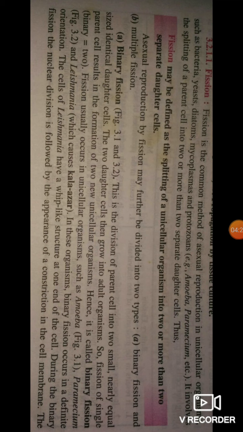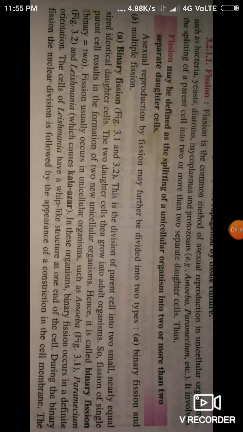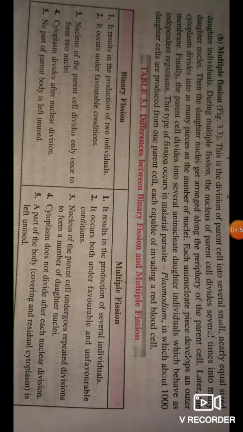Examples are unicellular organisms such as amoeba, paramecium, and Leishmania. Leishmania causes kala-azar. In this organism, binary fission occurs. The cell of Leishmania has a whip-like structure at one end of the cell. During binary fission, nuclear fission is followed by the appearance of a constriction of the cell membrane.